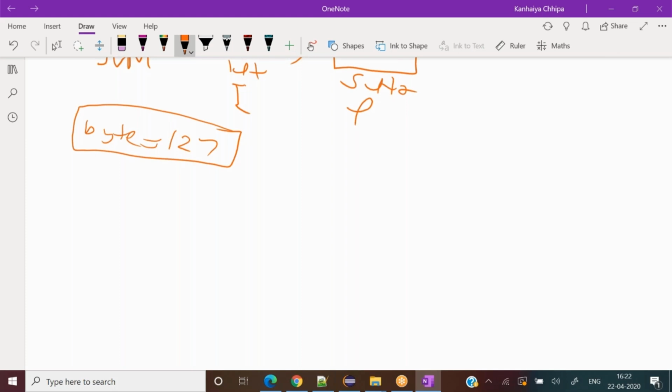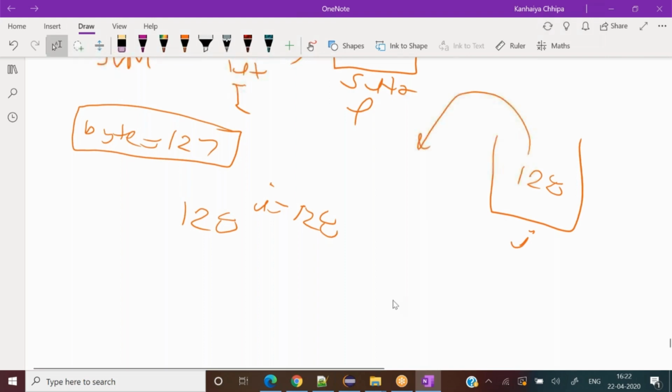What if I put 128 in integer? Let's say I have int i equal to 128. Then I cannot fill this 128 value, which belongs to integer, into the byte, because it accommodates only up to 127. What would happen to the remaining bits? So there is a risk in doing it. We might lose the value we have.